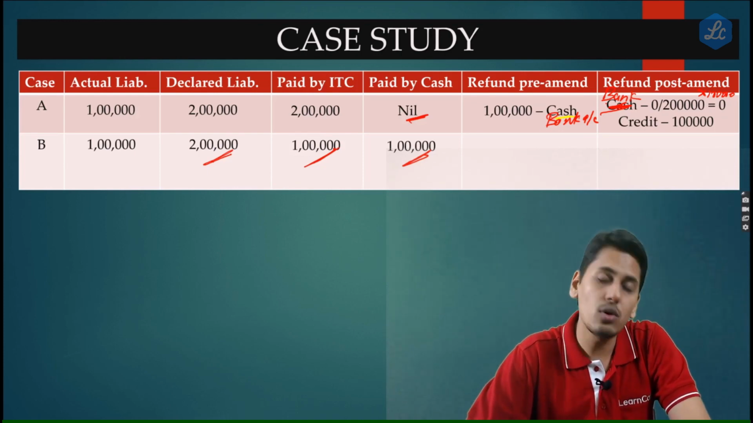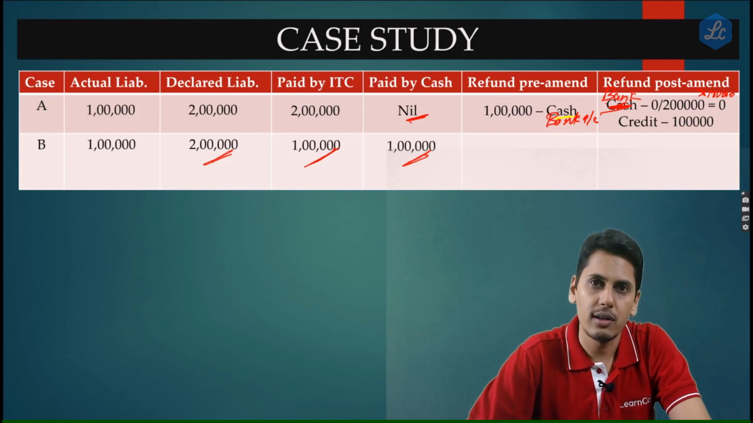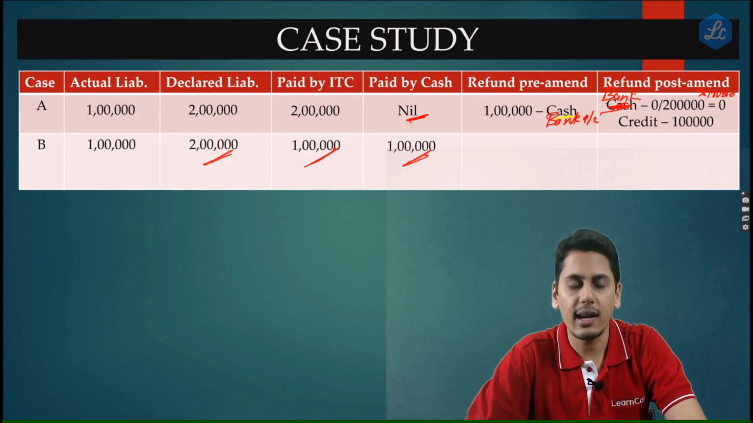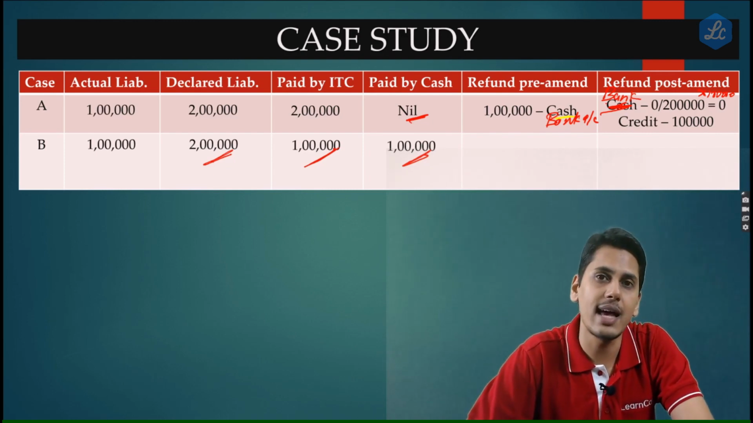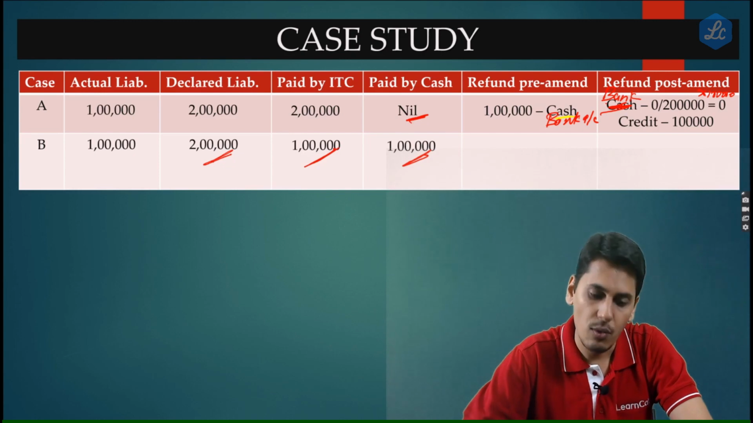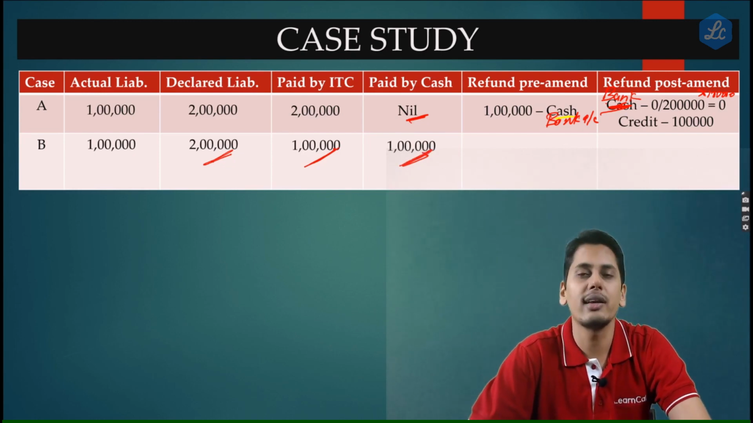Now friends, during the course of audit, it has been found out that the actual liability is 1 lakh, the declared liability is 2 lakhs, and 1 lakh rupees is paid in excess to the government. Now this is a genuine mistake which has happened with no intention of malpractice. 1 lakh rupees is excess paid from the electronic cash ledger.